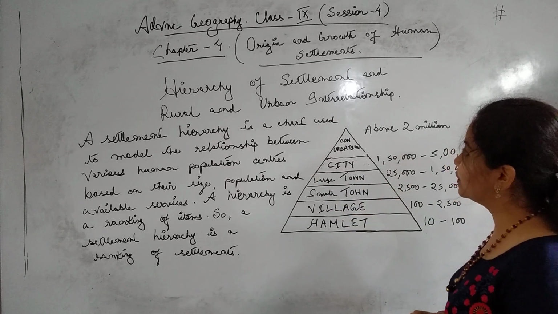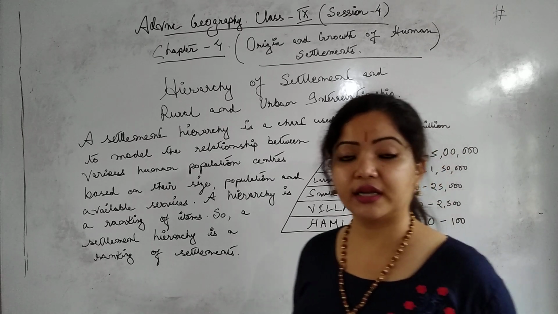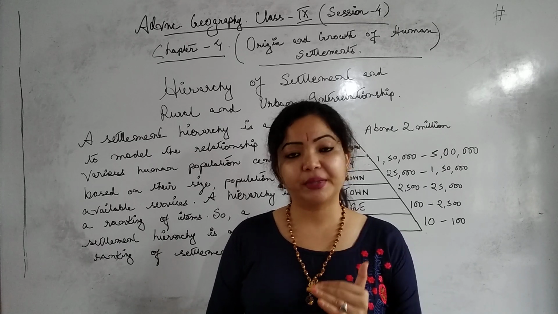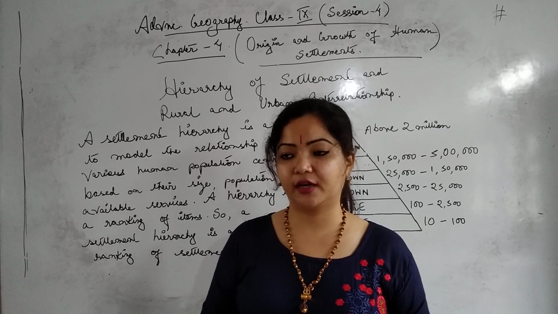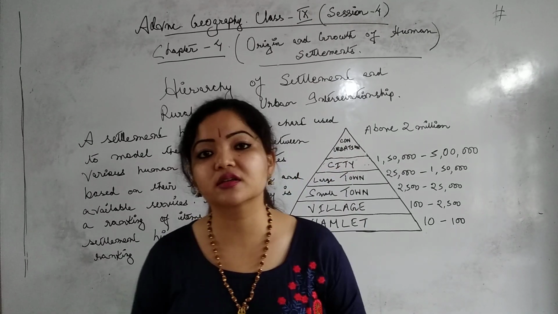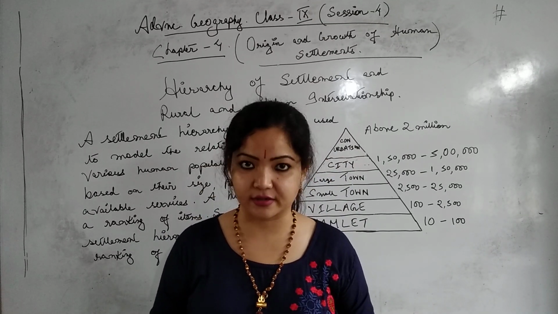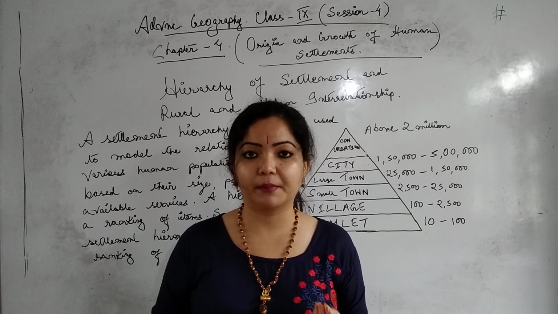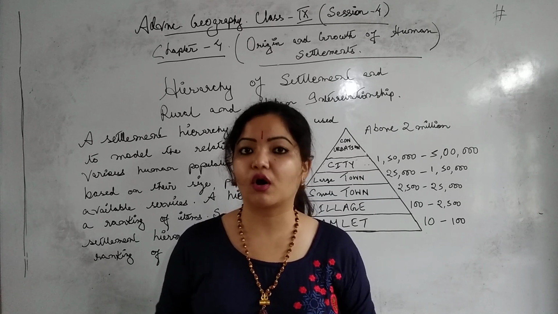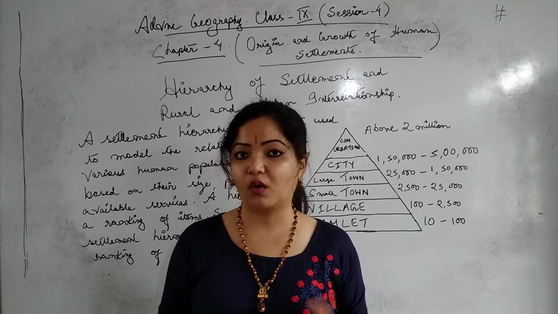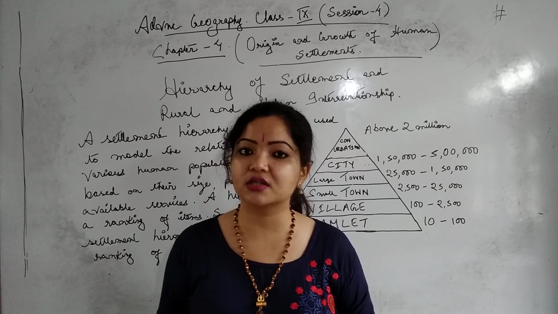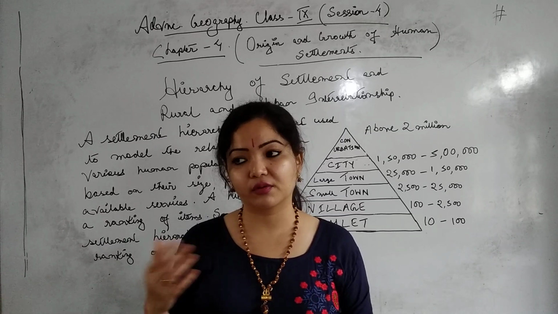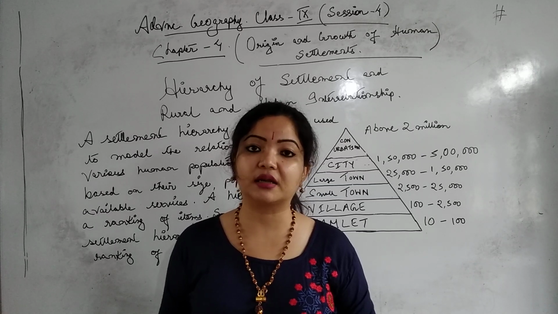Now next we will see the rural and urban interrelationship. So what does rural and urban interrelationship mean? You see, the people of the urban area are quite dependent on the manufacturing sector, on the tertiary sector also, and the quaternary and quinary sectors, isn't it? Now, to establish a manufacturing industry, for the availability of raw materials, where do we have to depend? Obviously on the agricultural sector, that means the primary sector. Until and unless we get raw materials from the primary sector, we can't establish an industry, isn't it?